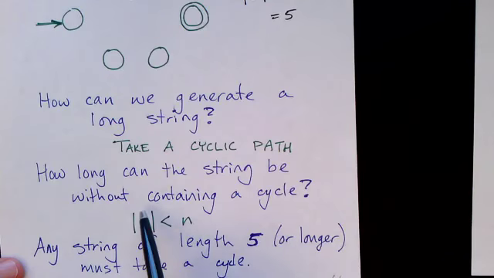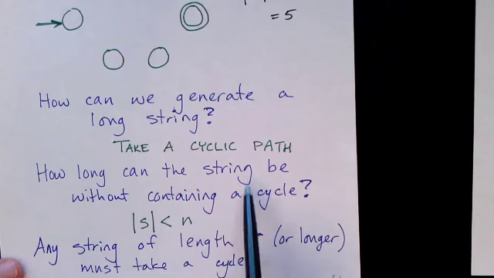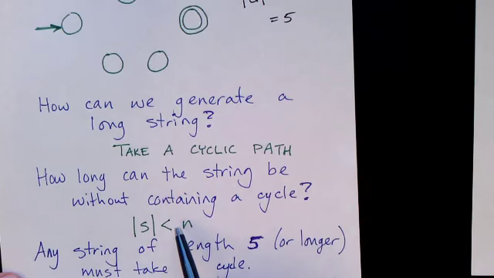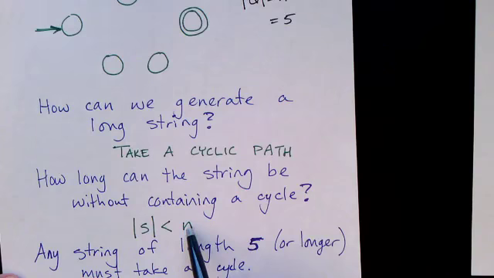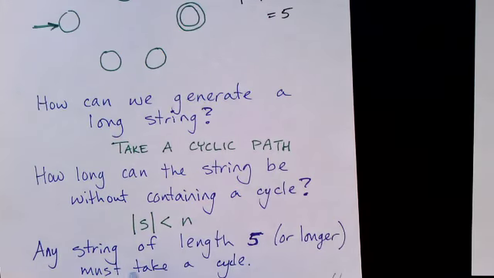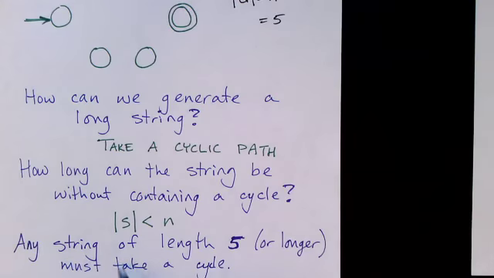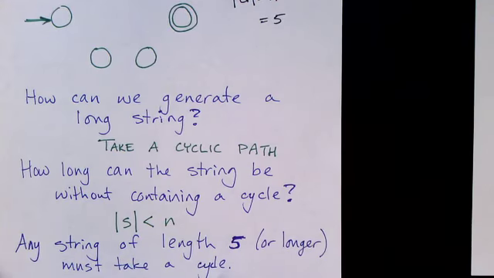So how long can the string be without containing a cycle? It has to be less than the number of states. N is the number of states. Any string of length 5 or longer must involve a cycle in the finite state machine.